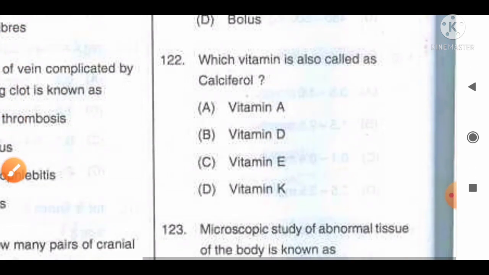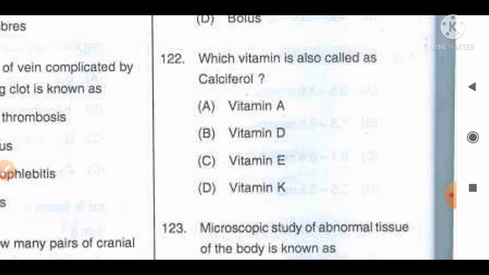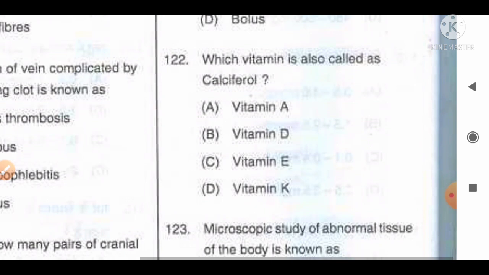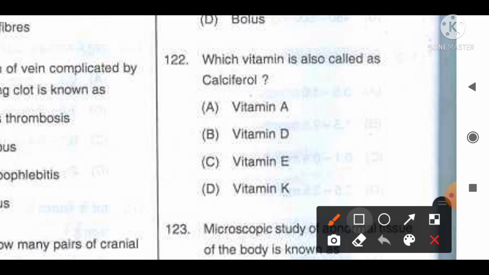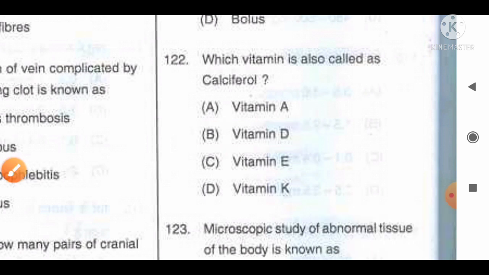Move to the next question, number 122. Which vitamin is also called calciferol? And the options are A, vitamin A; B, vitamin D; C, vitamin E; and D, vitamin K. And the information available regarding this question: vitamin A is known as retinol, vitamin D is known as calciferol, whereas vitamin E is known as tocopherol. So from the given information we can say option B, vitamin D, is the correct answer for this question, which is also known as calciferol, that you can remember.